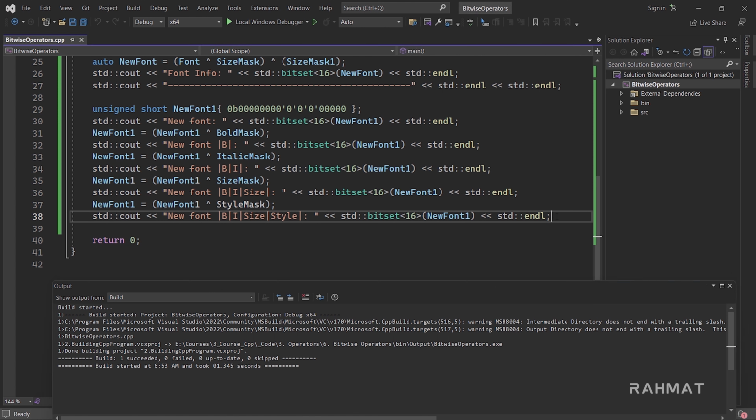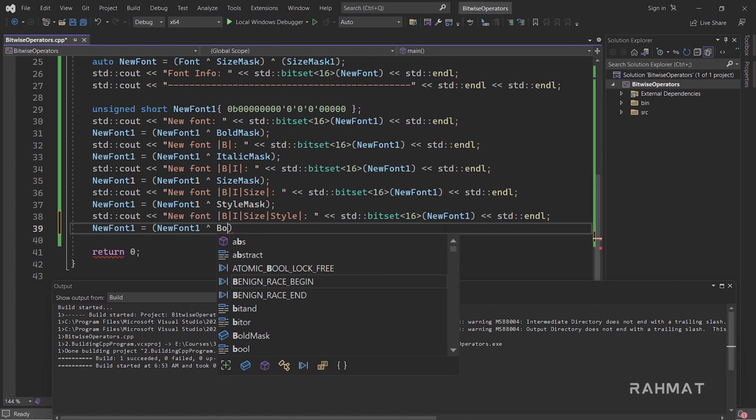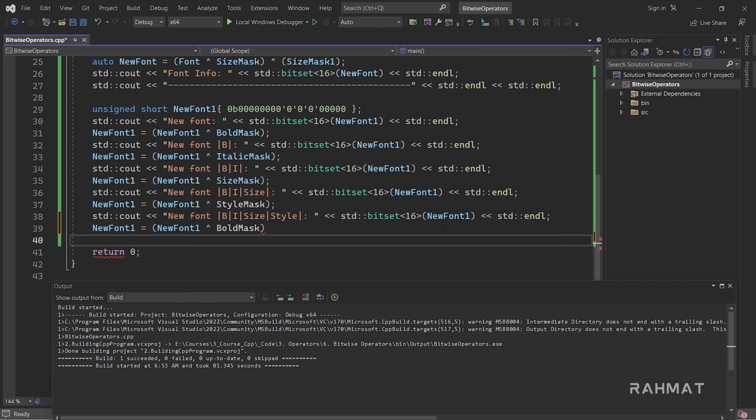What if I want to remove both? Like if I say this time new font 1 is equal to new font 1 XOR bold mask. So what's going to happen this time? What are you thinking?